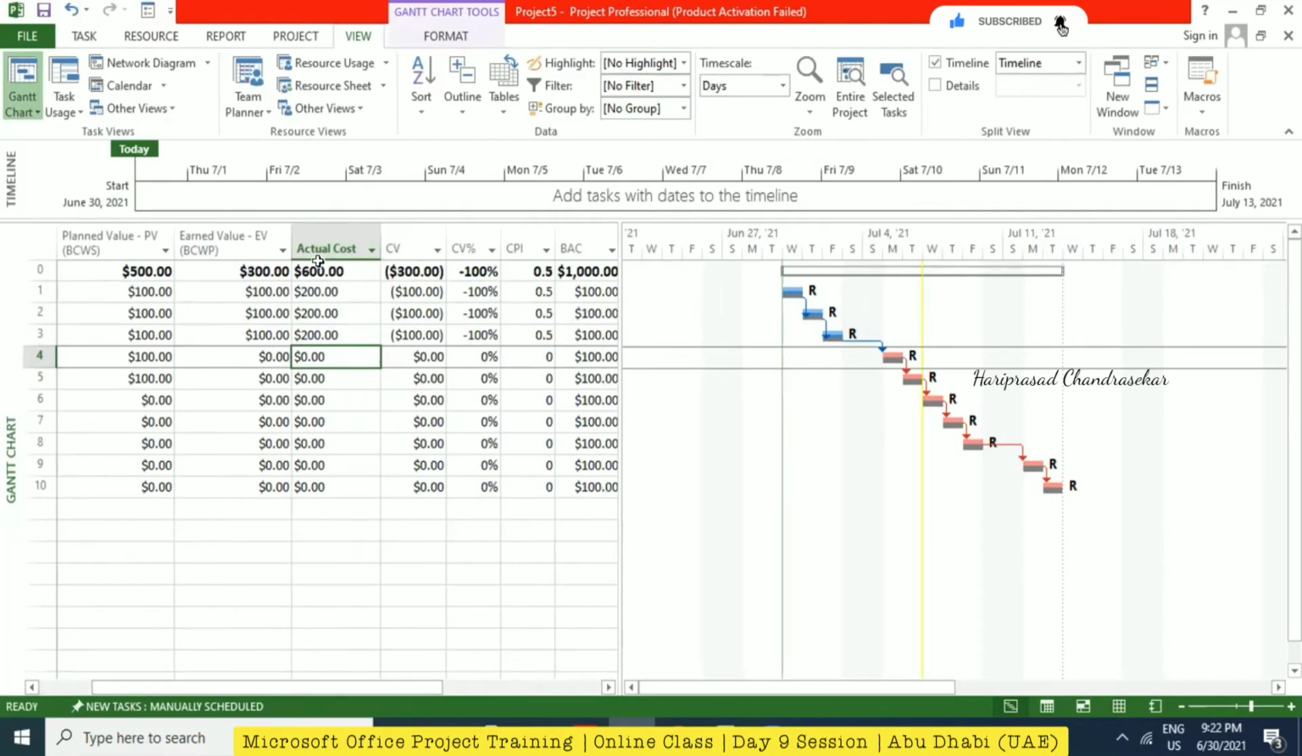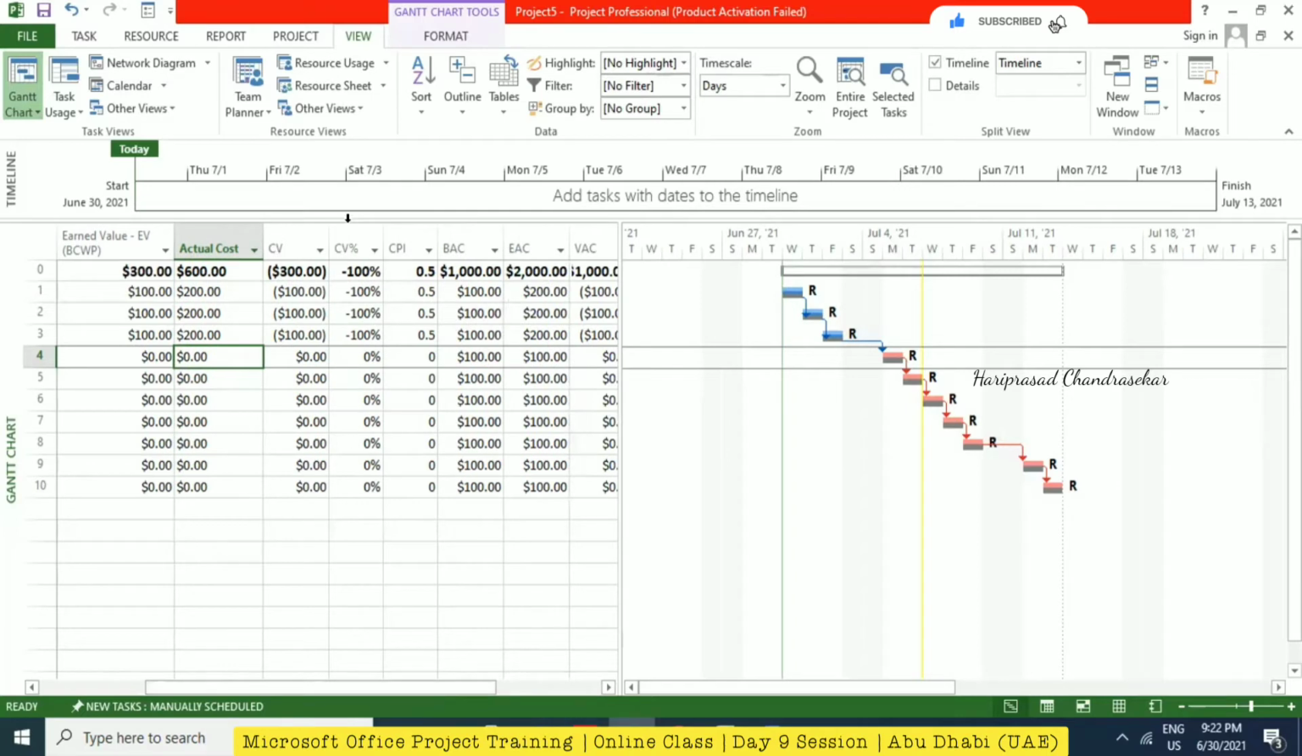Yes. See, cost variance of 300. Now actually it's supposed to be minus 300. Yes. Whenever you are getting the cost variance minus, then we can say this is out of budget. This is not within the budget. Yes. And we can even see the cost variance percentage and CPI. This is the cost performance index. Less than 1 means we can say it is out of budget.